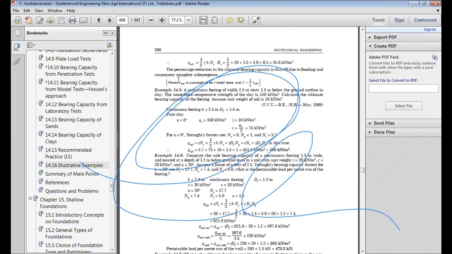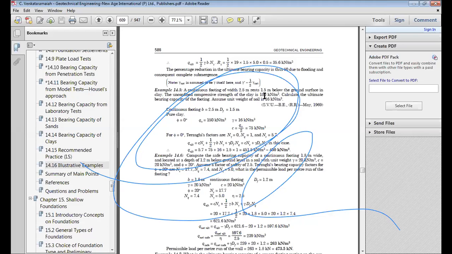Okay, I think this will be okay. A continuous footing with a width of 2.5 meter is placed 1.5 meter below the ground surface in a clay. The unconfined compressive strength of the clay is 150. Calculate the ultimate bearing capacity of the footing. Assume the unit weight of the soil is 16 kilonewton per meter cube. So this is a purely clay soil. The only factor which will matter to us will be NC, and phi value will be 0. And here the qu value is 150.